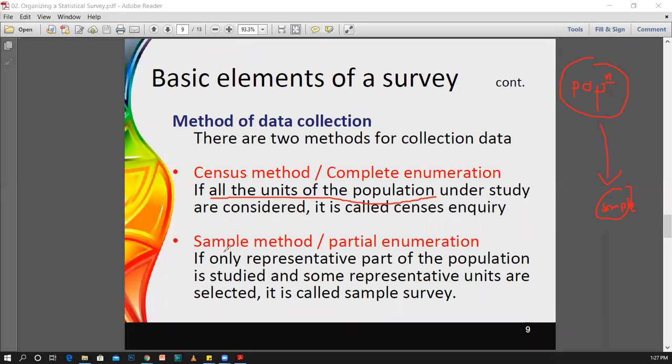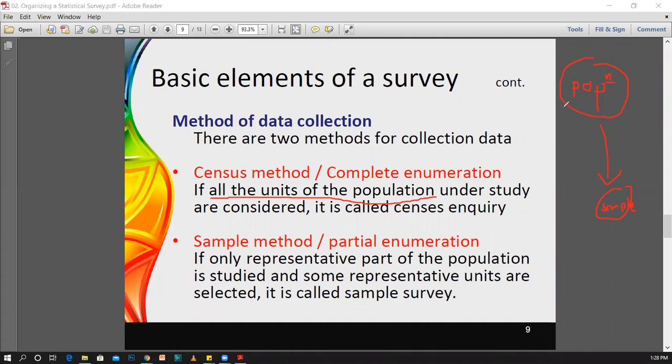And the next part is the sample method, or the partial enumeration. If only a representative part of the population is studied and some representative units are selected, then it is called a sample survey. Now think about it: if you are going to get an idea about the BMI of university students, then your population would be all the Sri Lankan university students.